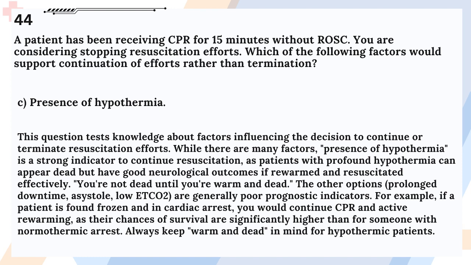The other options, prolonged downtime, asystole, low EtCO2, are generally poor prognostic indicators. For example, if a patient is found frozen and in cardiac arrest, you would continue CPR and active rewarming, as their chances of survival are significantly higher than for someone with normothermic arrest. Always keep warm and dead in mind for hypothermic patients.